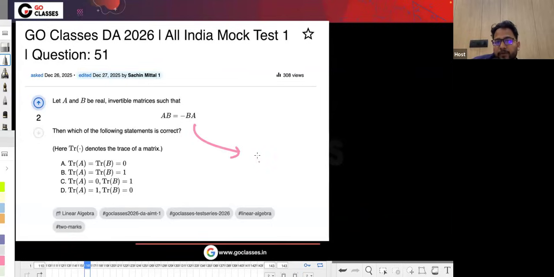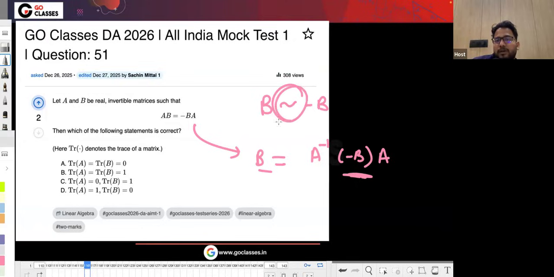So you can represent B by multiplying with A inverse on both sides. So it will be A inverse, minus B, A, right? Now you notice that B is similar to minus B. This is called similar matrices.